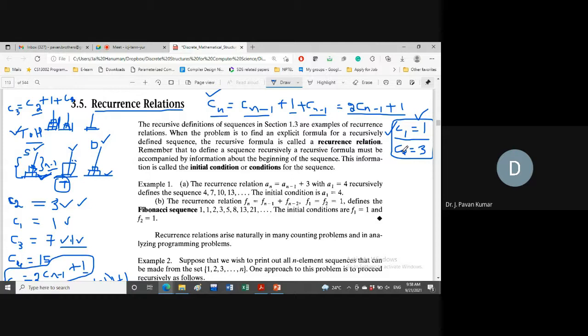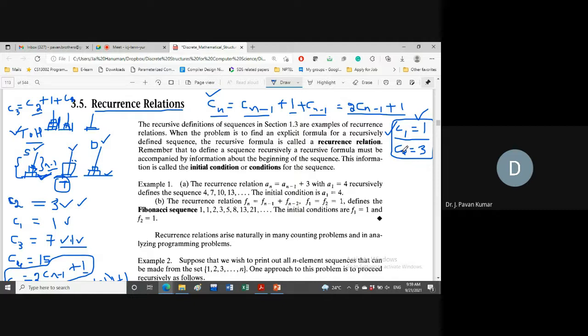Instead of that, if we have some explicit formula, as we have seen, sequences can be of two types. One can be represented using a recursive formula, the other can be represented using an explicit formula. So which one is more convenient for us by this discussion? Yeah, explicit formula. Why? Because we don't need to calculate all the previous terms to get the next term.